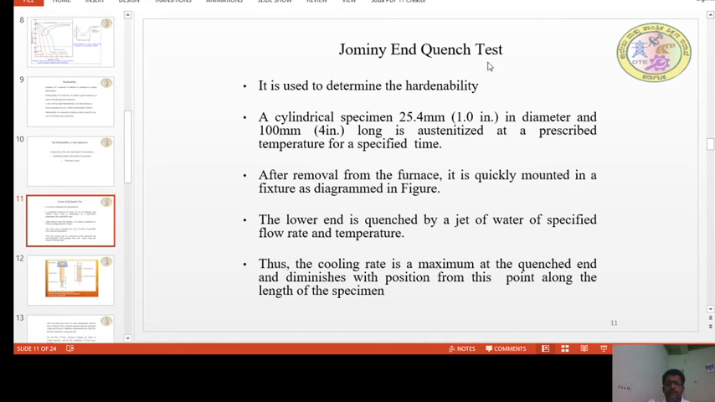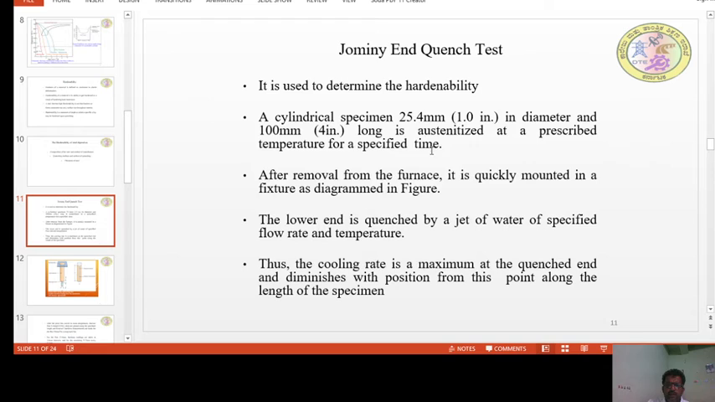And then here we have a test procedure. By this test, it is possible to measure the hardenability of the material, and the name of the test is the Jominy end quench test. In this test, we are going to determine the hardenability of the material, and the procedure is that a specimen of approximately 1 inch diameter and length 100 mm, that is 4 inches long, is austenitized at a prescribed temperature for a specified time.